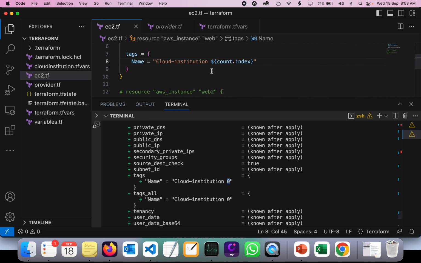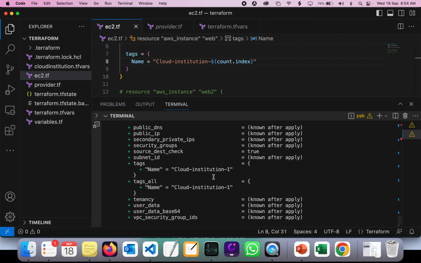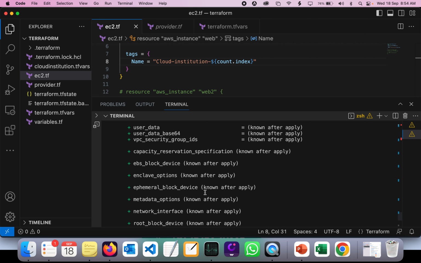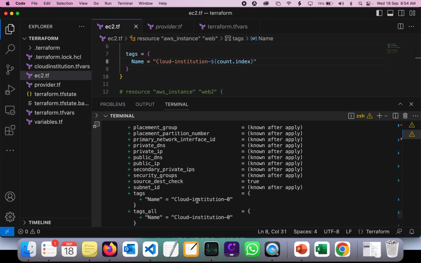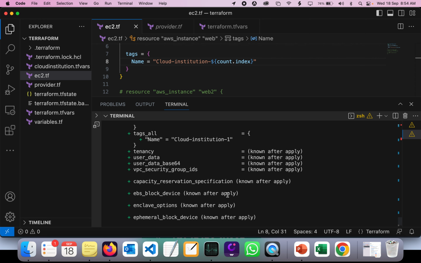Okay, so what I can also do is something like this, which will create a unique name: Terraform count.index, cloud institution hyphen 0. So the first instance will have the name cloud institution hyphen 0, and the second instance will have the name cloud institution hyphen 1.